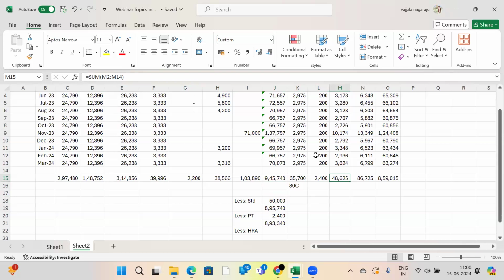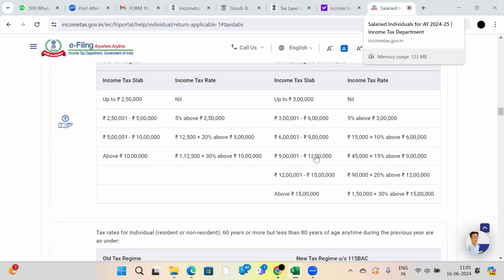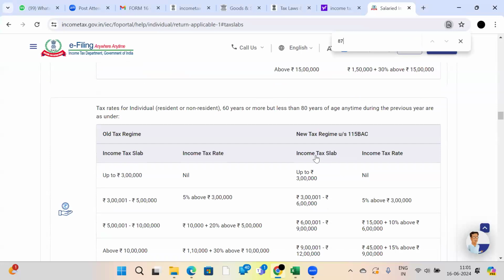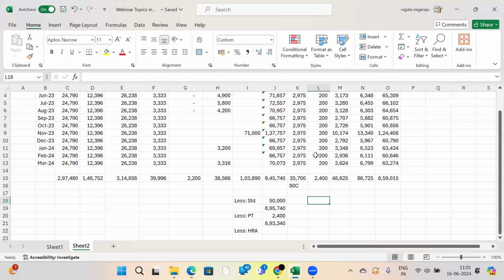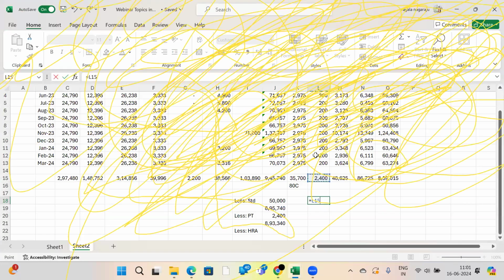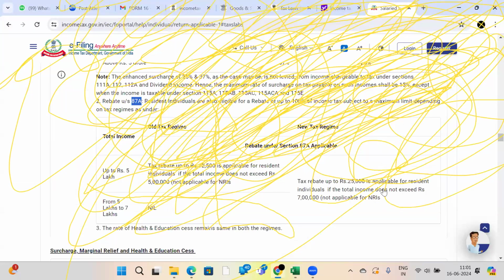No, 48,625 is not the amount you should deposit into different investments. You should invest 4,45,740 rupees to get nil tax deduction. Why? Because up to 5 lakhs under the old tax regime, you will get a rebate under section 87A. We have just discussed this, no? Section 87A. This rebate you will get.